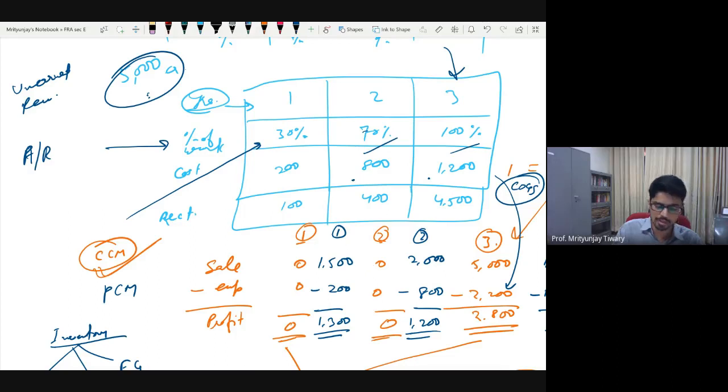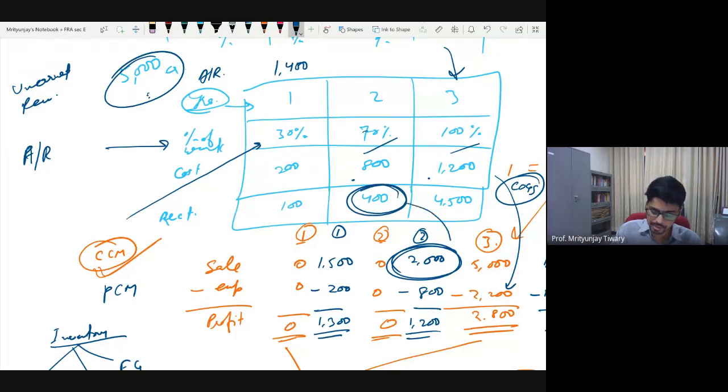So what will happen to the remaining 1400? Remaining 1400 will be your account receivable. So at the end of first year, you will show an account receivable of 1400. Ye samajh mein aaya? If you would have ended up receiving more, then the same thing would have become your unearned revenue. Okay. In year 2, what is the revenue? 2000 is the revenue. How much did you receive? 400.